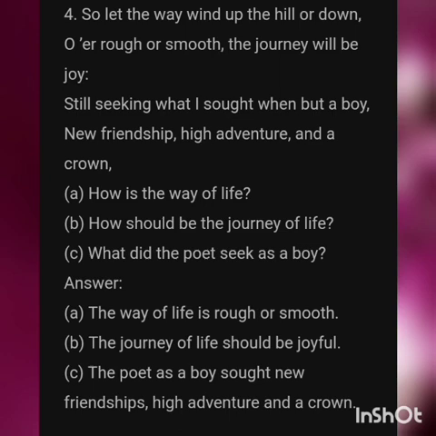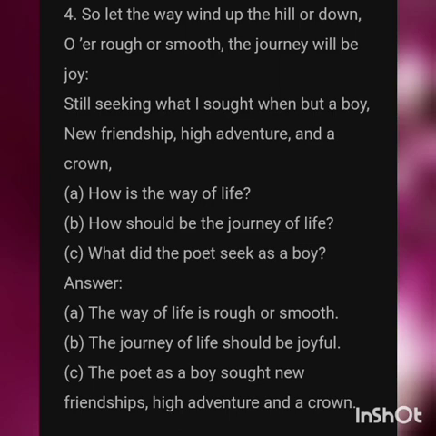"So, let the way wind up the hill or down, o'er rough or smooth, the journey will be joy. Still seeking what I sought when but a boy, new friendship, high adventure and a crown." So these are the poetic lines given in this appreciation question.